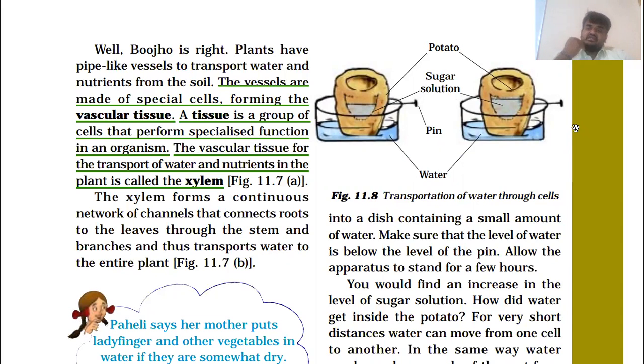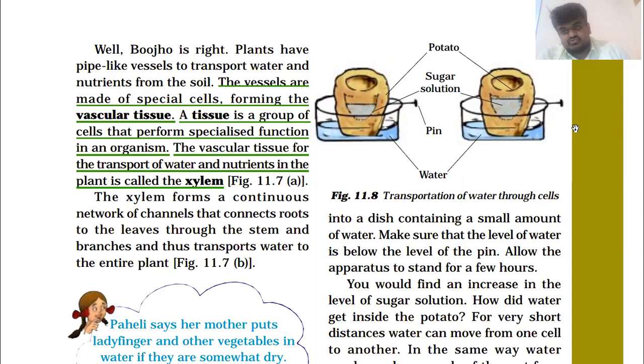Already discussed this one also. What is a tissue? A tissue is a group of cells that perform specialized function in an organism. The vascular tissue for the transport of water and nutrition in the plant is called xylem.